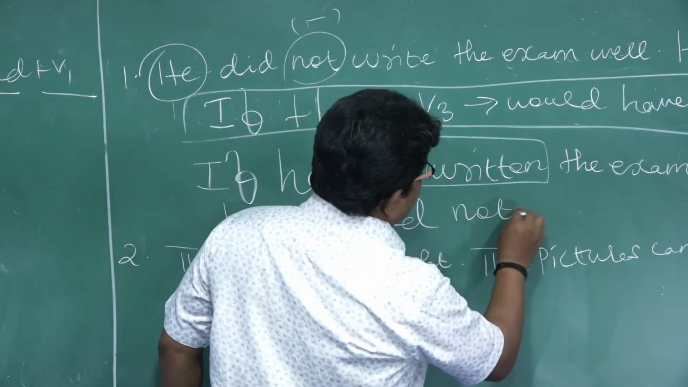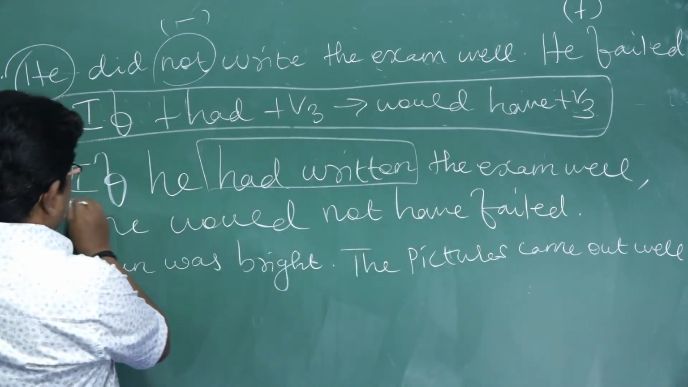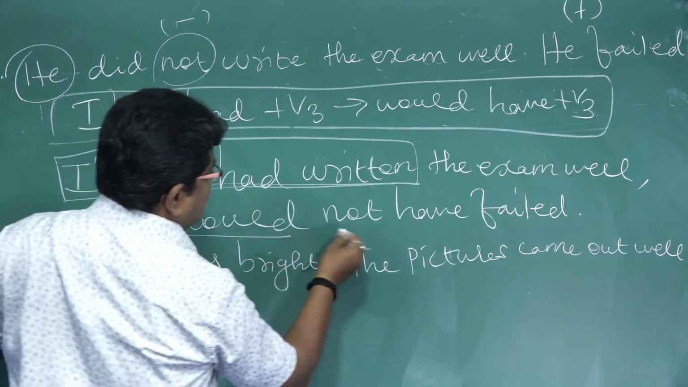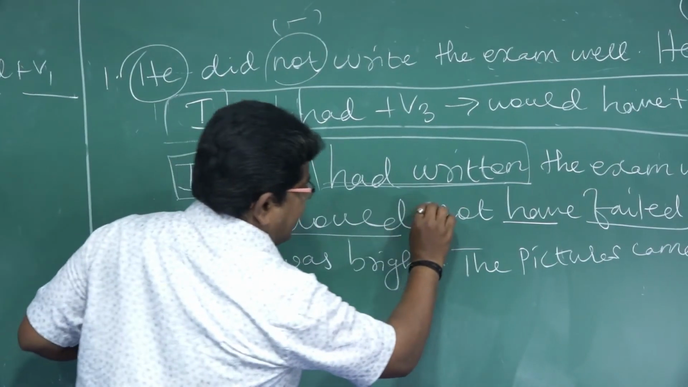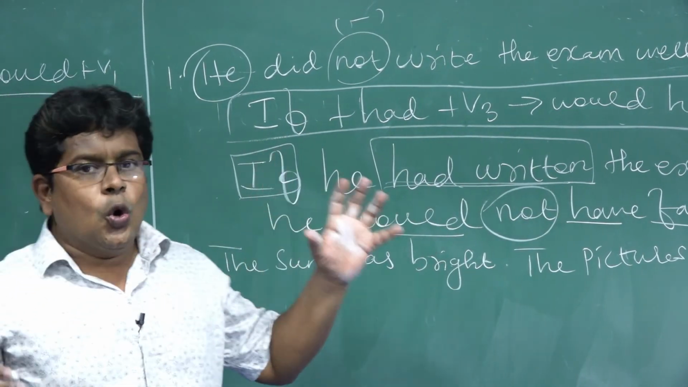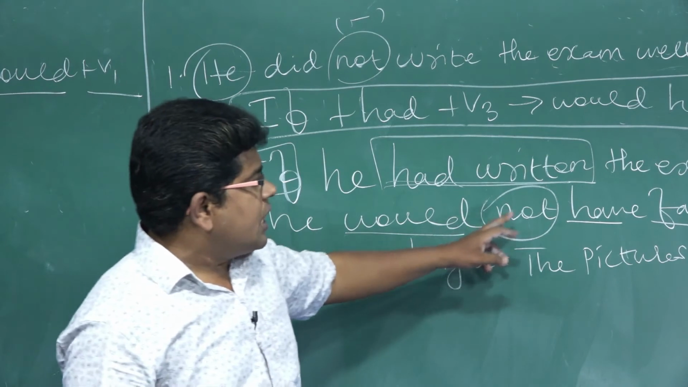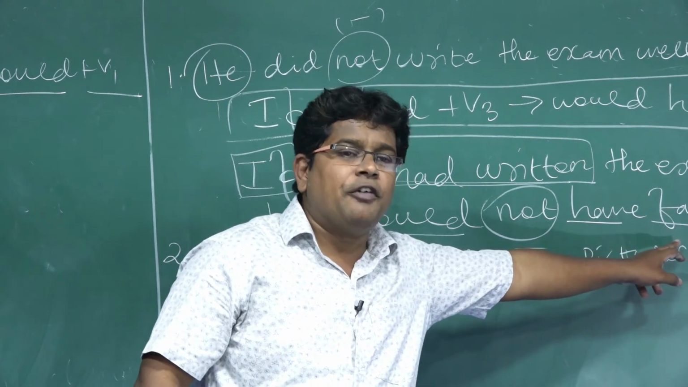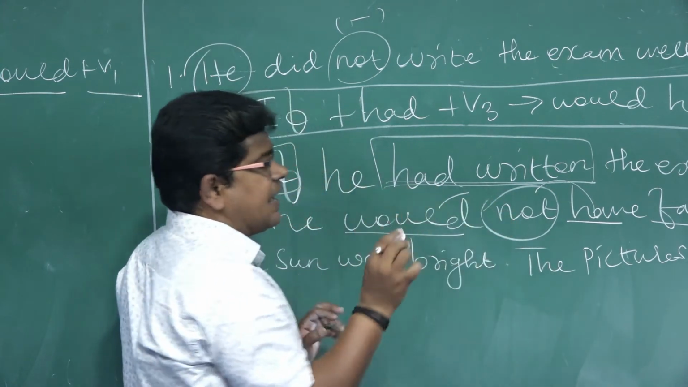He would not have failed. See, if plus had plus V3 means the rule is would plus have plus V3. You have to make the sentence negative, where we introduce not in between would and have. Some students write, he would have not failed. That is wrong. Whenever have is there, V3 must follow. So not must be used in between would and have. That is, he would not have failed.